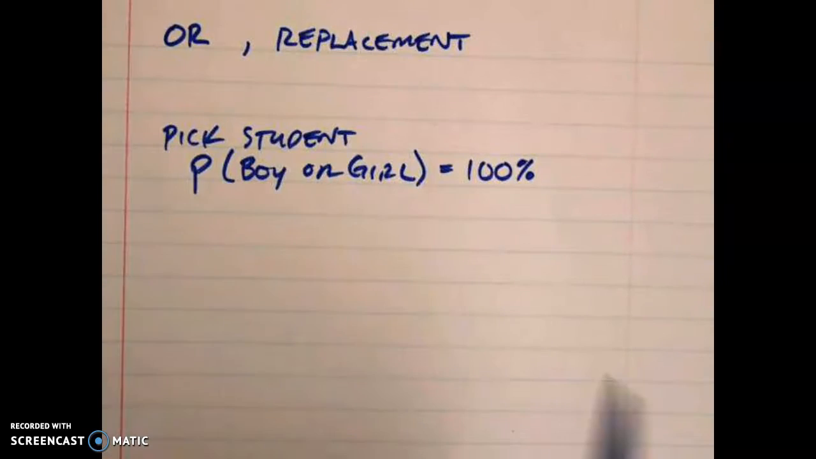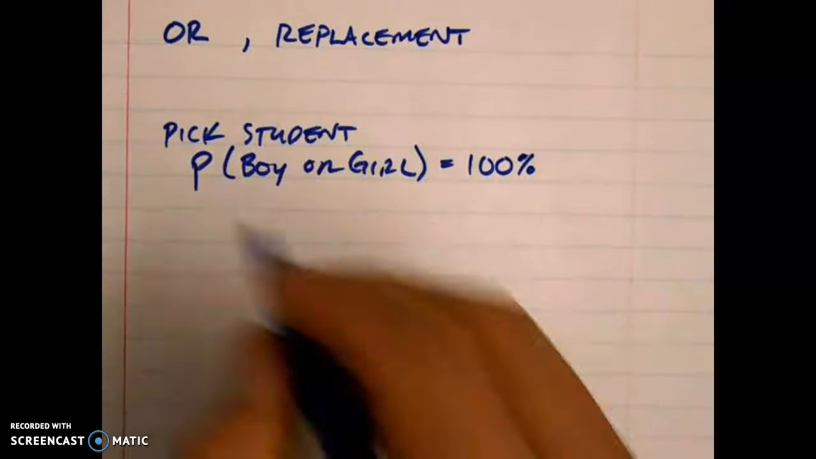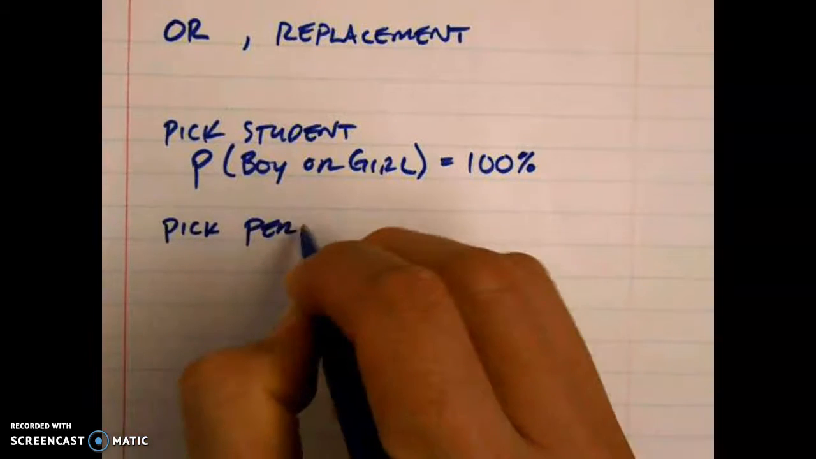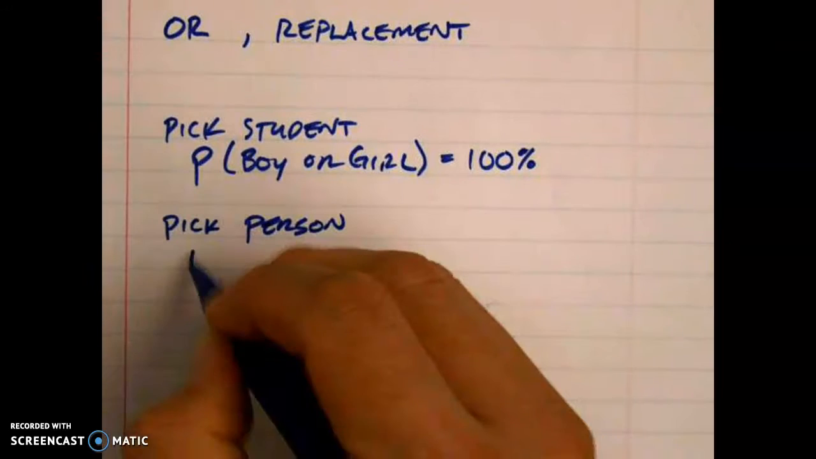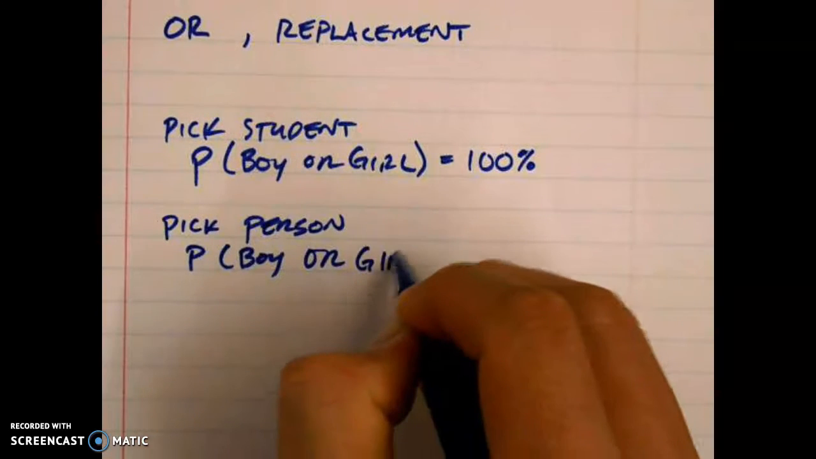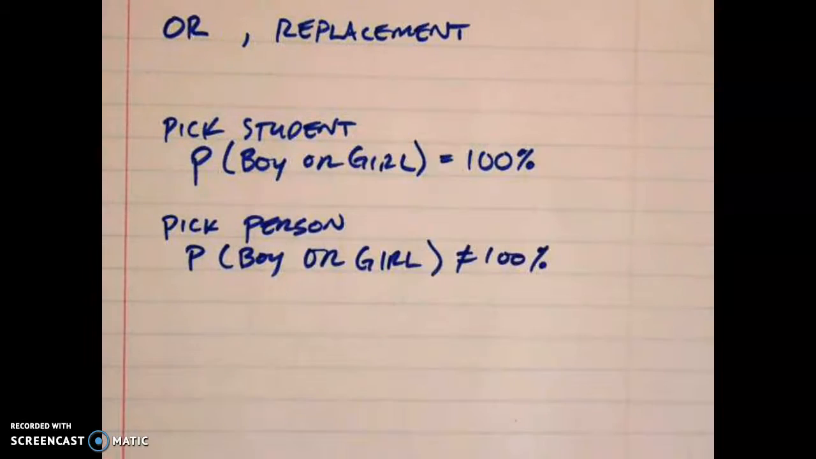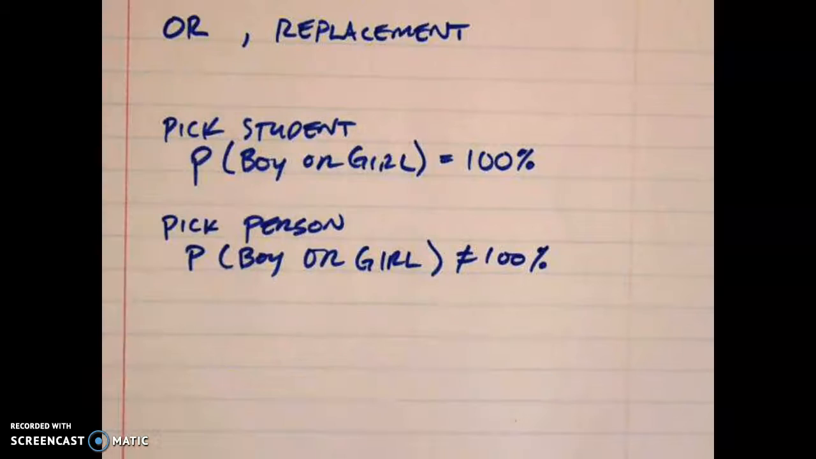Anyway, so we have a probability of boy or a girl is 100%, right? Now, if I said I pick a person in this classroom, which includes me, I'm not a boy, I'm a man. And so if I say, what's the probability of picking a boy or a girl, it's not going to be 100%. Because I'm not a boy, I'm not a girl, I'm a man. Make sense? So the probability of picking a boy or a girl, if I pick a person from this room, it's not going to be 100%.